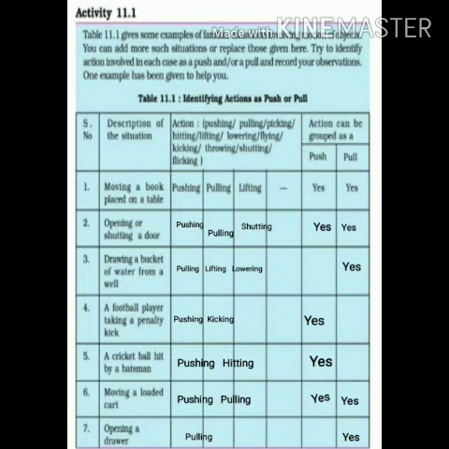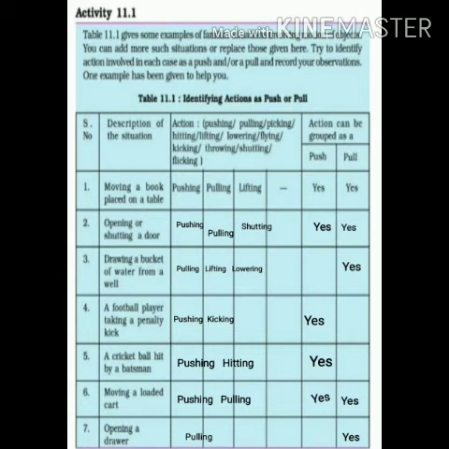Like the next one, opening or shutting a door. What actions can we use there? Opening or shutting the door: pushing, pulling, shutting also can be done. And you can check other actions also. Now, when you categorize it under push and pull, it comes under both. All the actions come under both push and pull. Both are applicable. Okay. Next one is drawing a bucket of water from a well.